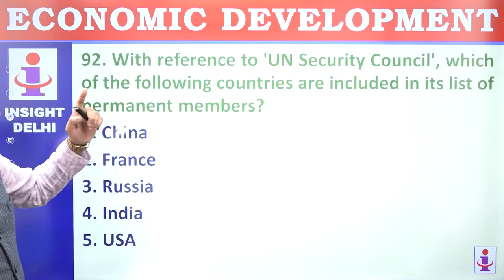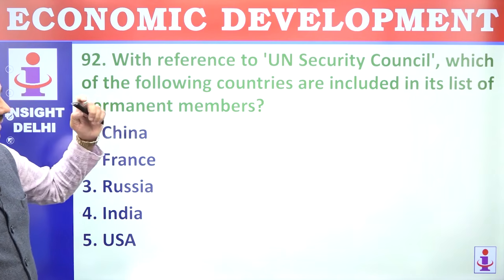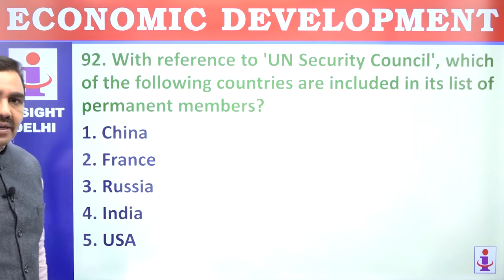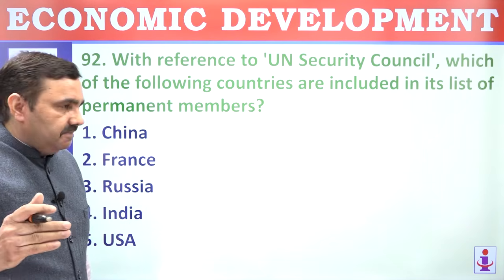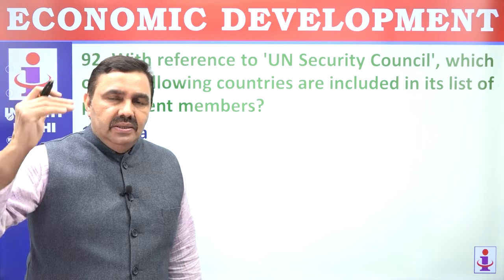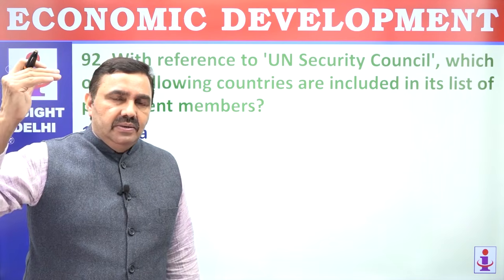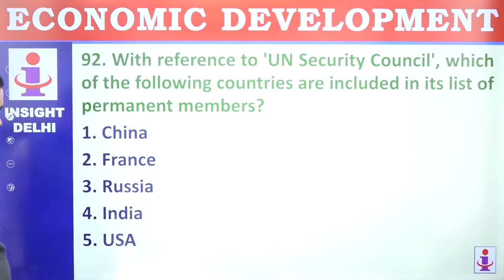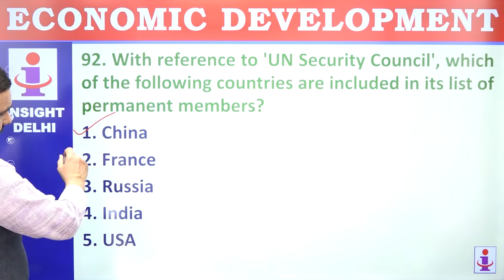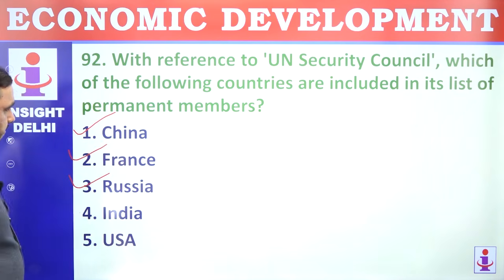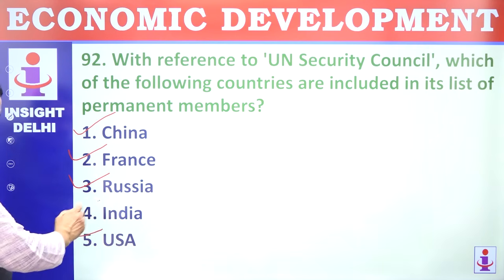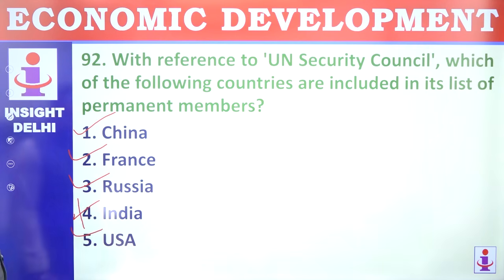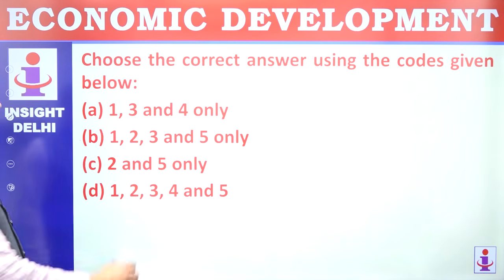92. With reference to UN Security Council, which of the following countries are included in list of permanent members? There are P5, 5 permanent members. Who are they? US, UK, France, China, Russia. USA, UK, not India. They are P5. 1, 2, 3 and 5.